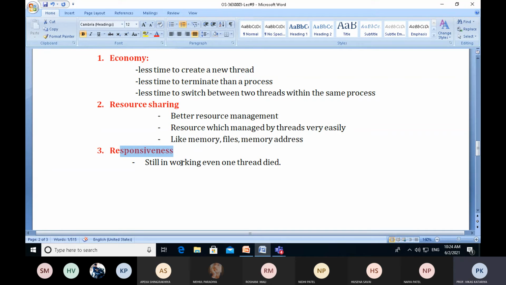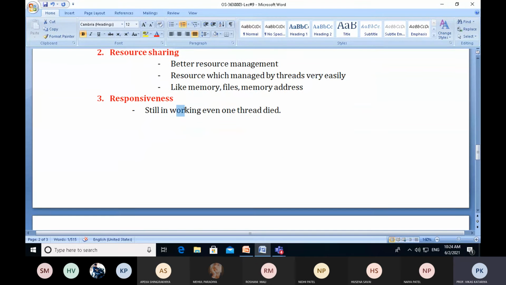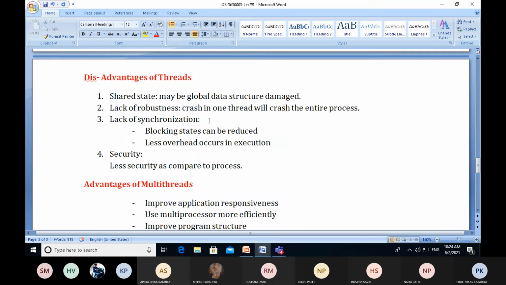Now the third is responsiveness. The application keeps working even if one thread dies. Suppose there are four threads currently active in a single process and one dies due to some event. There are still three threads working properly. So due to the death of one thread, there is no crash of the application. The application will work properly. So this is the responsiveness.